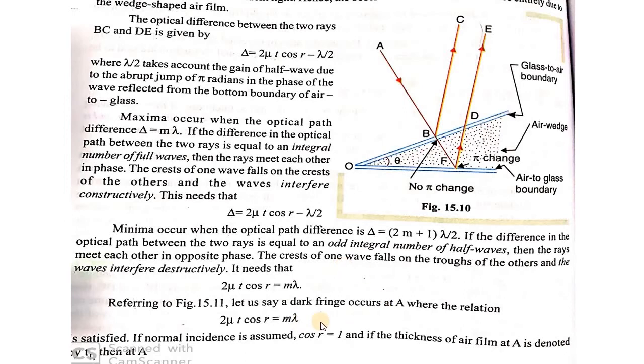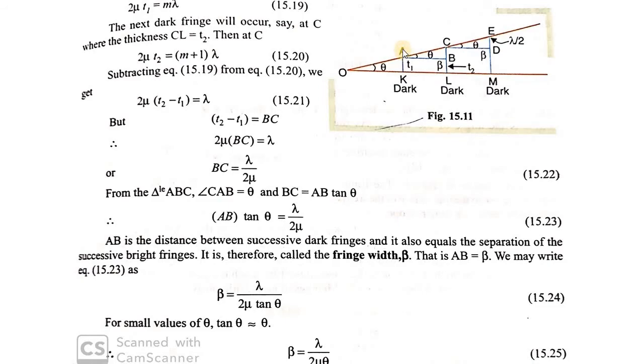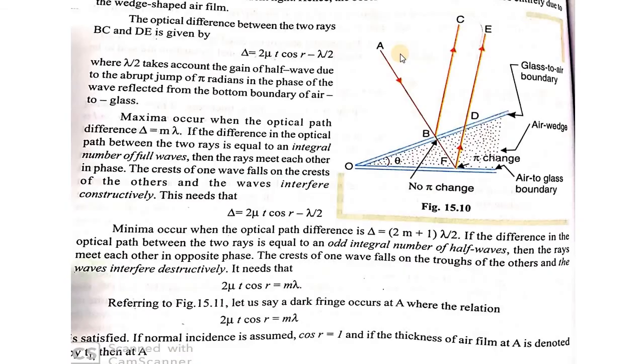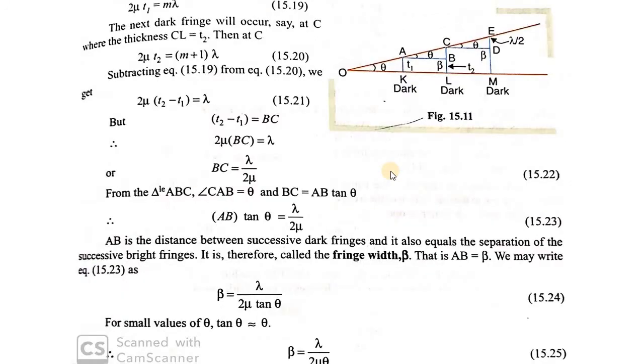If at this point A we are having a dark fringe, and we normally take the example of a dark fringe, the condition for destructive interference, or the condition for obtaining the dark fringe, is 2 mu t cos r is equal to m lambda. If r is equal to 0, what happens? We are having a normal incidence. The angle the incident ray makes with the normal is 0 degree, meaning cos r is equal to 1. So what you will be getting is 2 mu t is equal to m lambda. You can see it here. This is the wedge here, and everything is well understood.